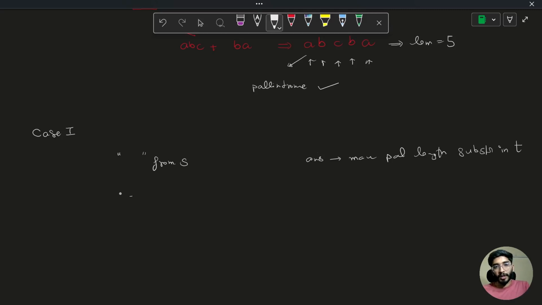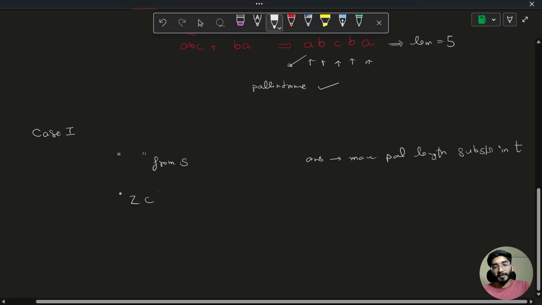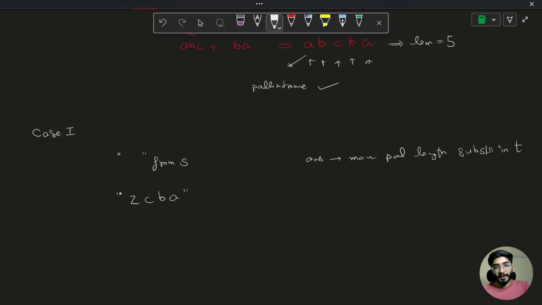So if you have, let's say, Z C B A as S, and you have T as D E F G H G F E and D. Cool. So in this case you can see that even after taking any character or any substring from S, we won't be able to concatenate it with T and get a palindromic substring.